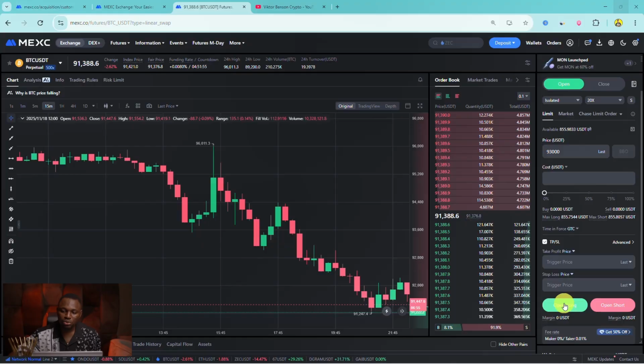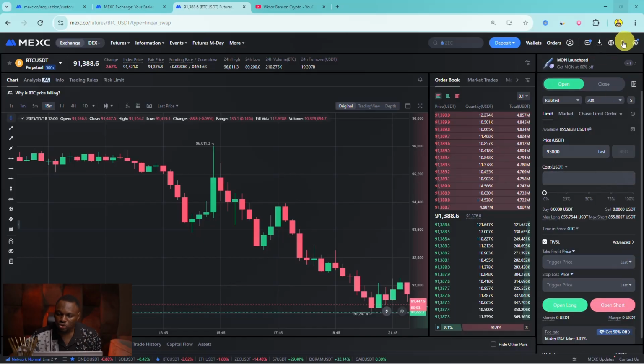So, in MEXC or in most exchanges, once you take a short position, you will not be able to take a long position. Or once you take a long position on a particular currency pair, you will not be able to take a short position on that particular currency pair. In order for you to be able to take both long and short positions on one particular currency pair, you need to actually turn on or off a particular setting. And I'm going to share with you where to find that.